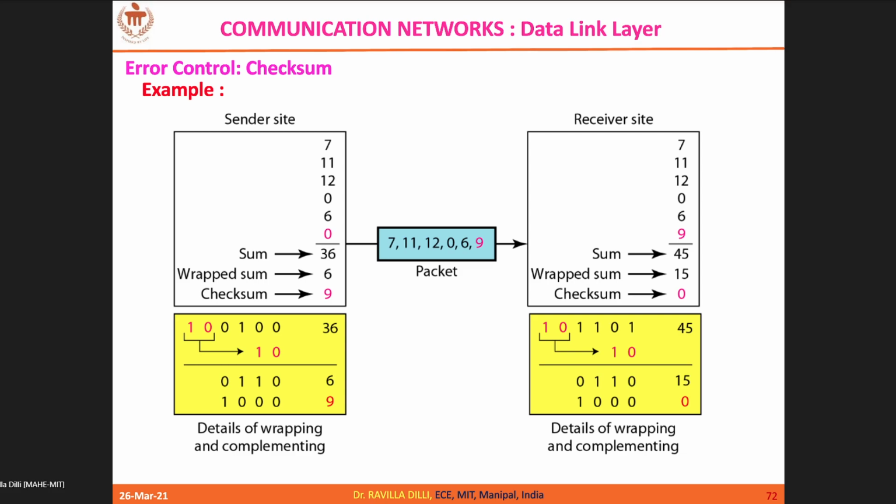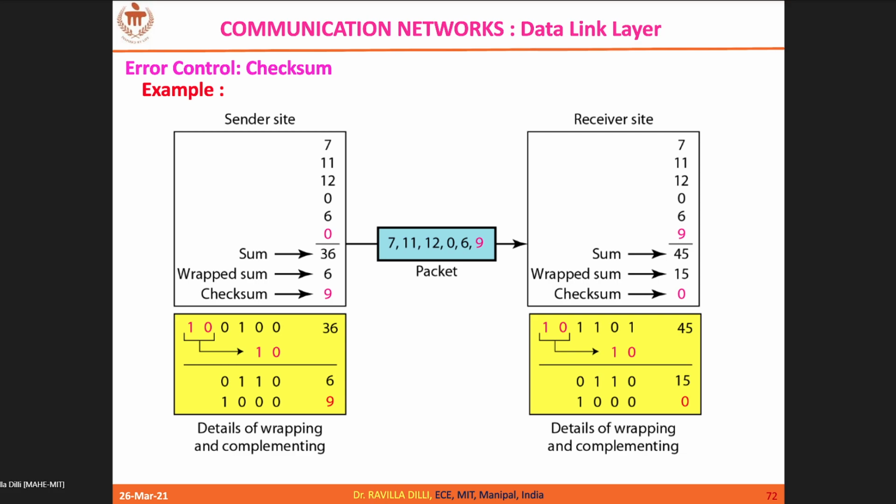Now when you add all of these, you get 36, whose binary is 100100. However, you should represent this 36 with 4 bits only. So how can I represent 36 with 4 bits? What you do is you wrap it. So you wrap the bits.